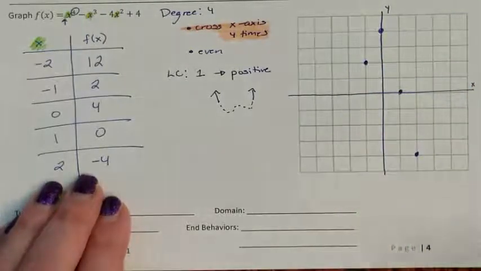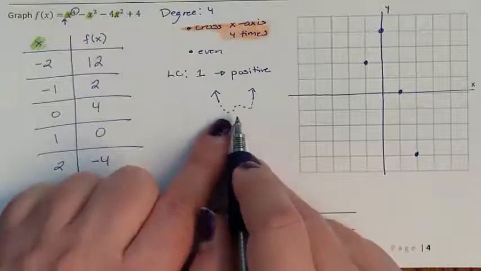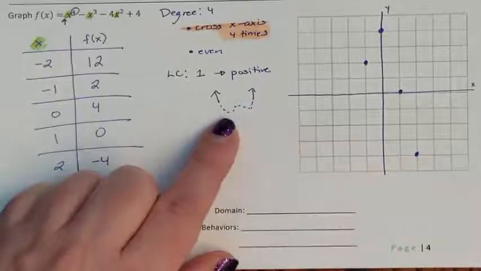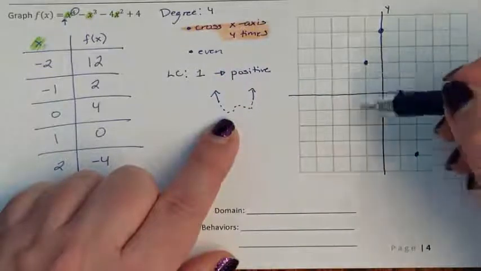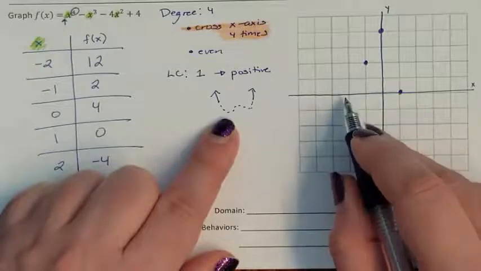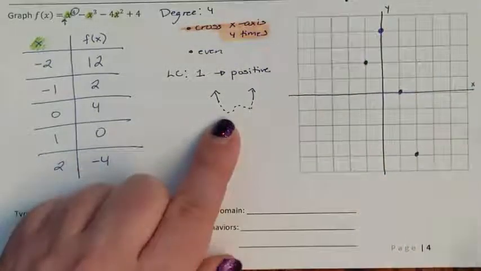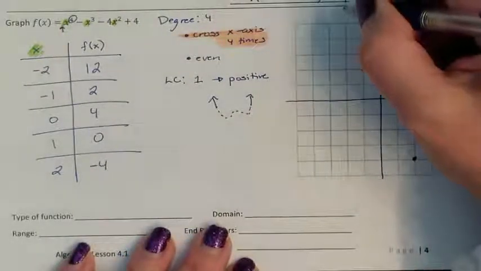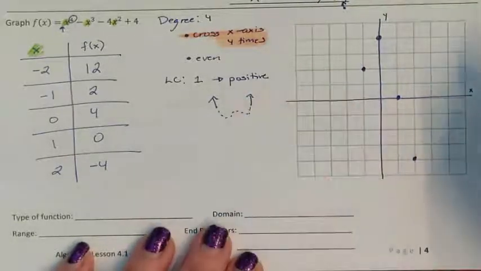So now I just need to graph it. It was a W, which went my furthest left should have been up, and my furthest right should have been up. And I need to cross 4 times. So somehow in between here, I need to cross 4 times. Well, remember, my -2, 12 was way up here that I lost space for. I know that on the left, I was supposed to go all the way up, and on the right, I was also supposed to go all the way up because it was a W.